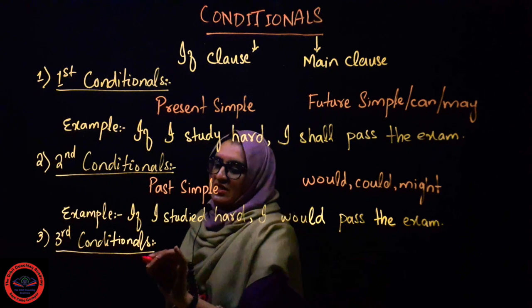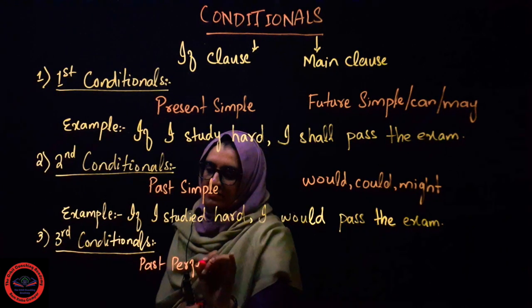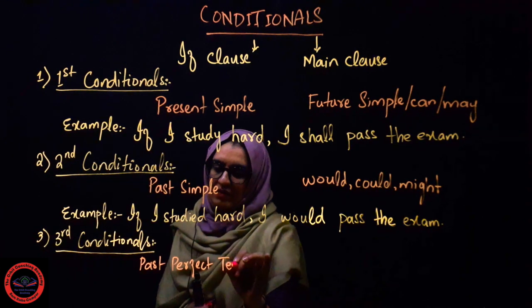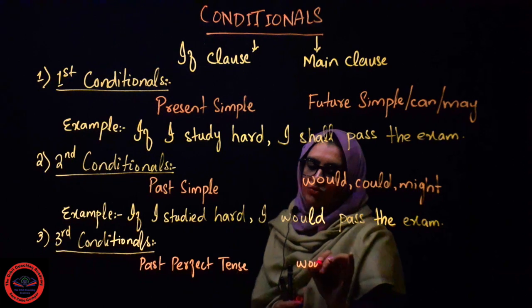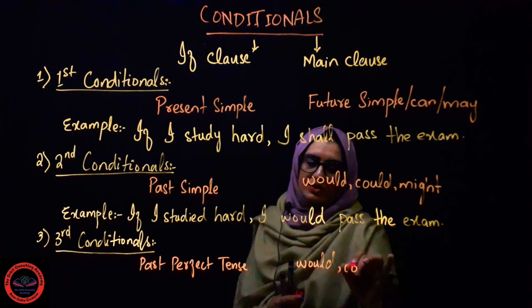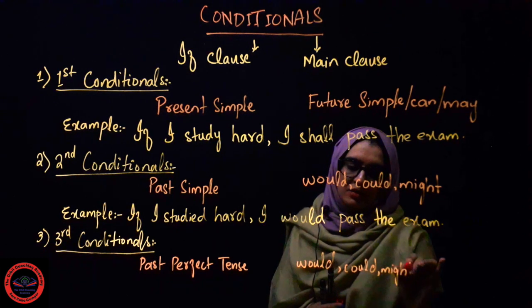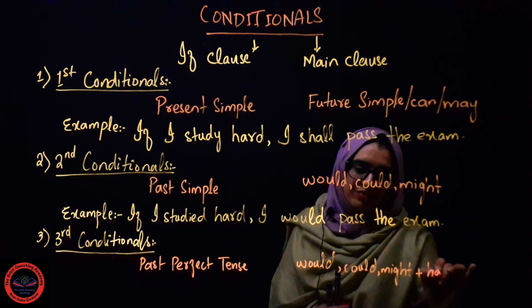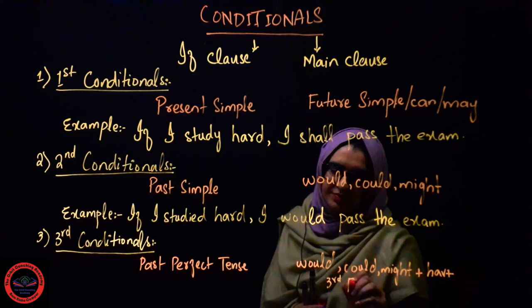In the if clause, we will be using past perfect tense, while in the main clause, we will be using would, could, might, plus have, plus third form of verb.